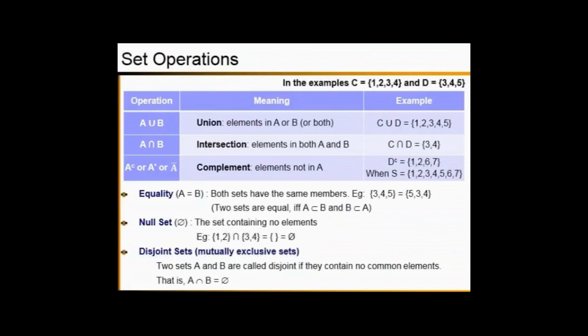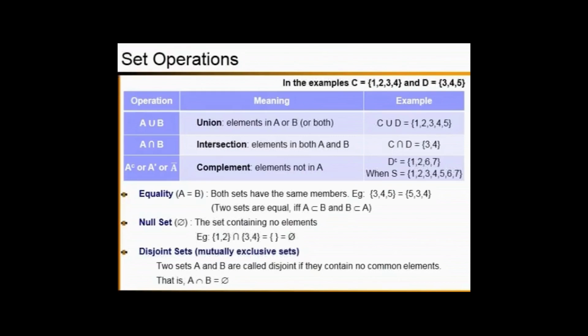Here, two sets A and B are called disjoint or mutually exclusive if they contain no common elements. So, if common elements exist, then there is no mutual exclusiveness. Mutual exclusiveness means no common elements in two events or two sets.